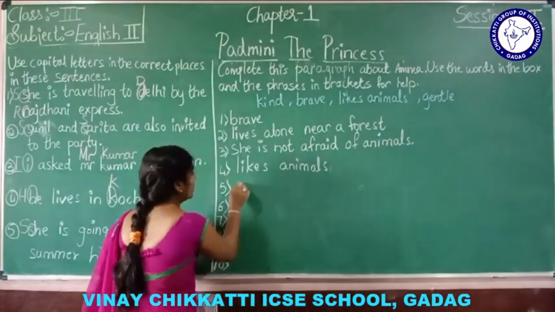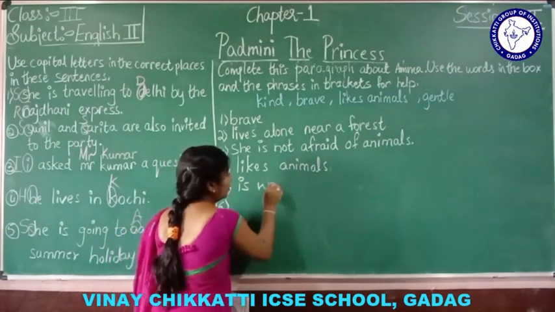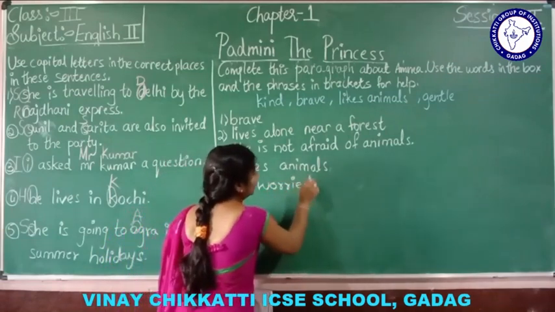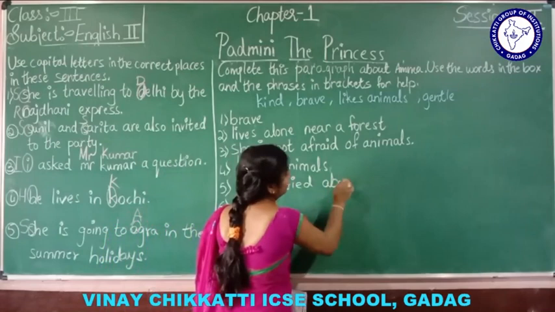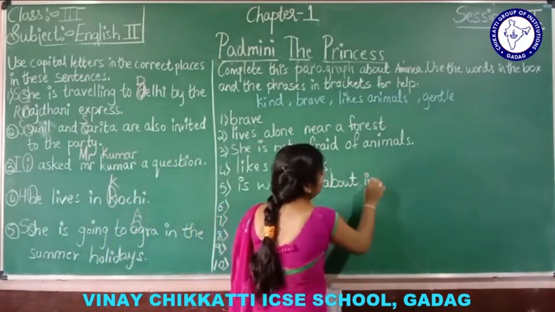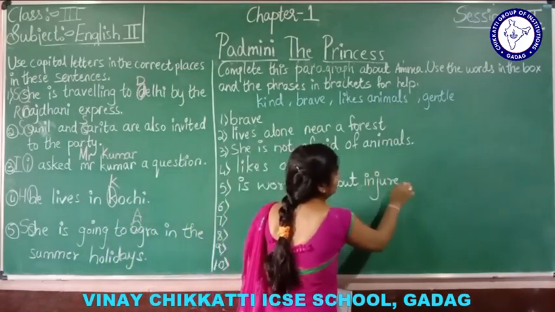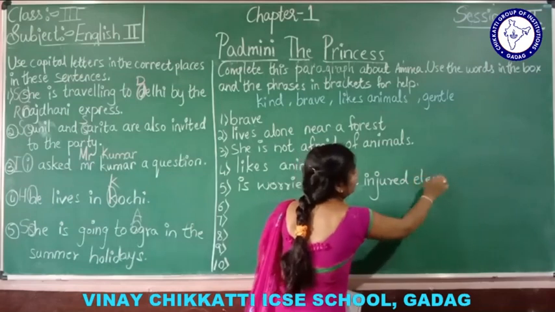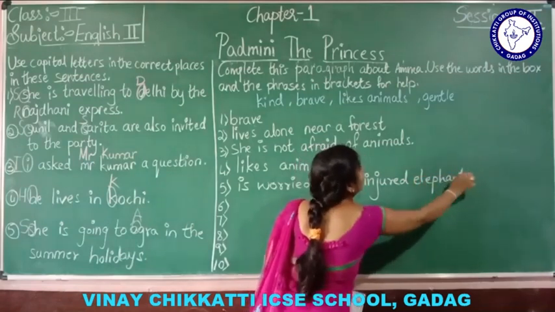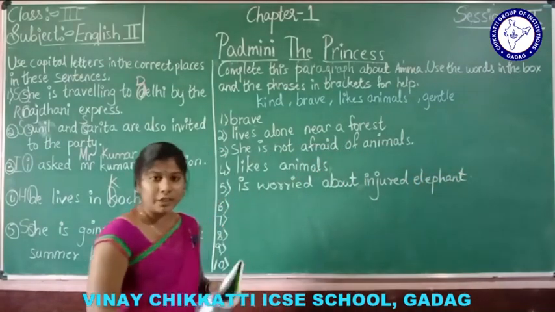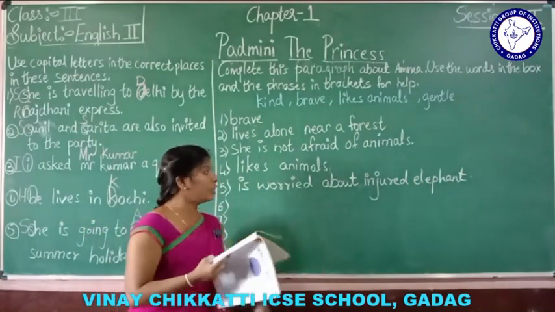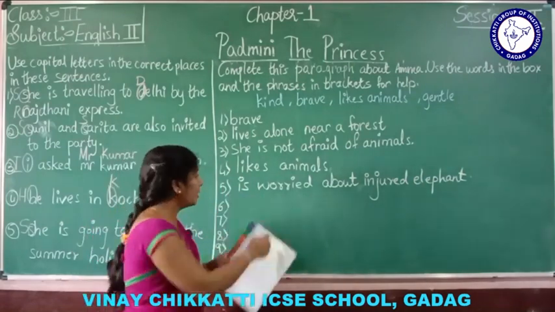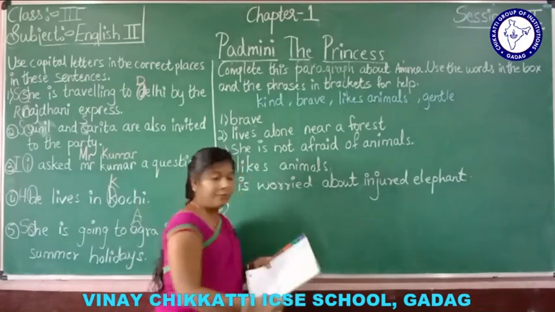Fifth one, she is worried about injured elephant. You have to write this in your textbook. She is already there.